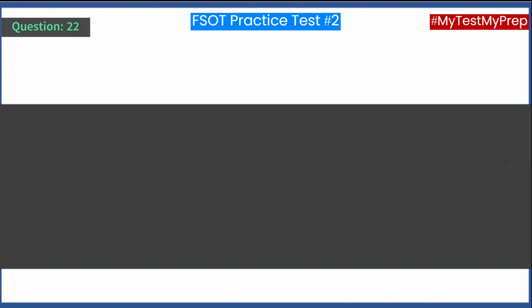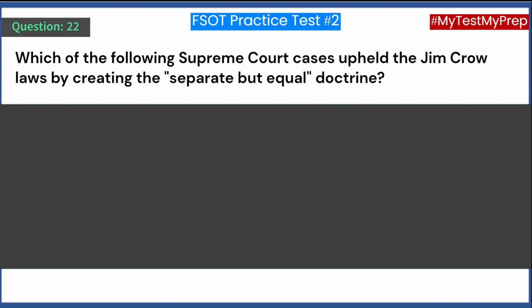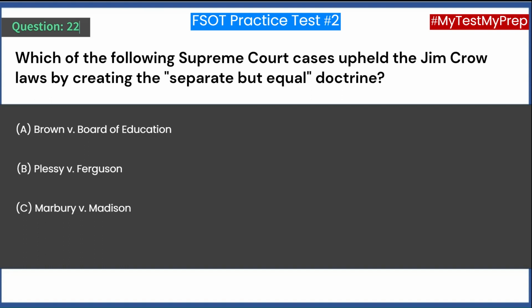Question 22. Which of the following Supreme Court cases upheld the Jim Crow laws by creating the separate but equal doctrine? A. Brown v. Board of Education. B. Plessy v. Ferguson. C. Marbury v. Madison. D. Dred Scott v. Sanford.